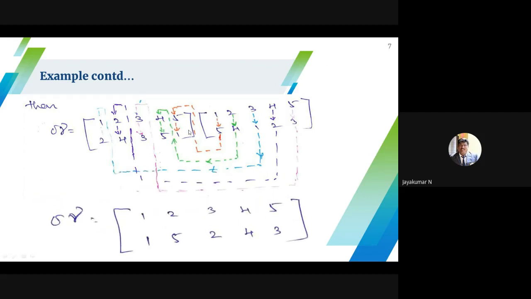Finally, the image of 1 is 1, image of 2 is 5, image of 3 is 2, image of 4 is 4, image of 5 is 3. Okay, this is a composition. This is one way. In the other way, I used the backward composition method. You can apply the forward composition method also.